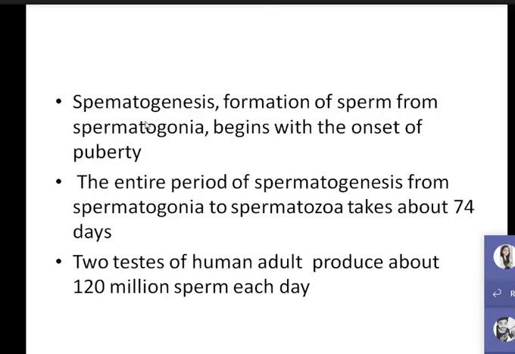Now let us discuss this figure. I have told you that the spermatogonia are in a dormant phase until the person reaches the pubertal phase. But when the person reaches the pubertal phase, these steps will occur. Now let me discuss the spermatogonia. When the person reaches the pubertal stage, the spermatogonia start mitotic cell division.